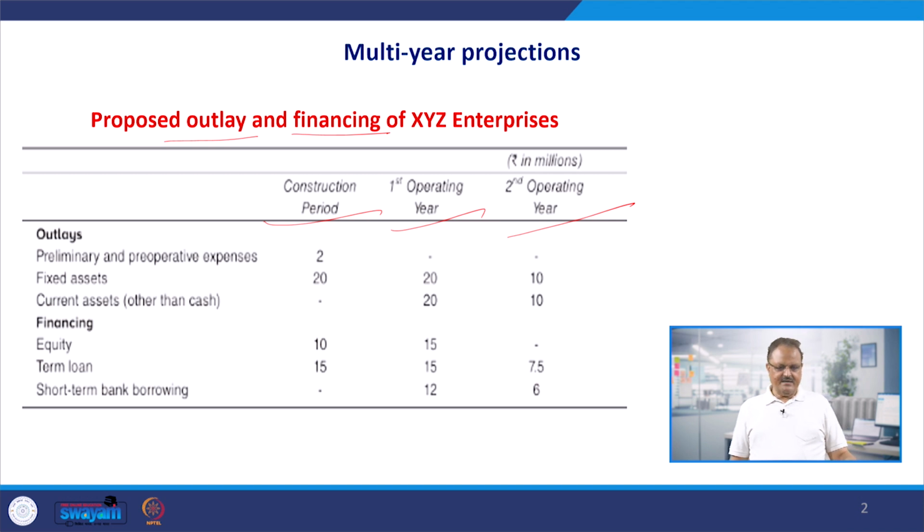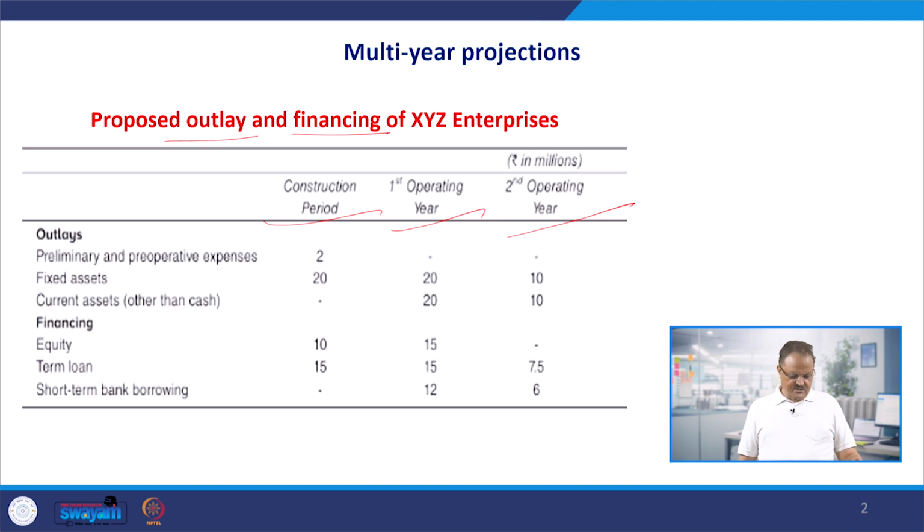From that statement, for the n year, that is the current period, and the given n plus 1 year income statement, we projected the cash flow position for the next year, that is n plus 1 year, and the financial position by preparing the balance sheet. Now, we are adding one more year here. So, we have 3 periods here. One is a construction period, so simply forget that, but the projections are for the 2 years after starting the operations, year 1 and year 2.